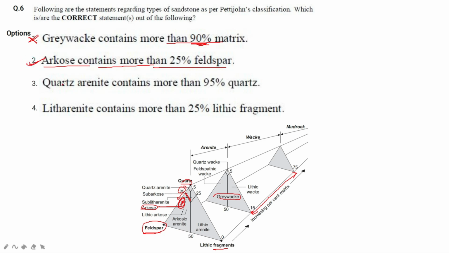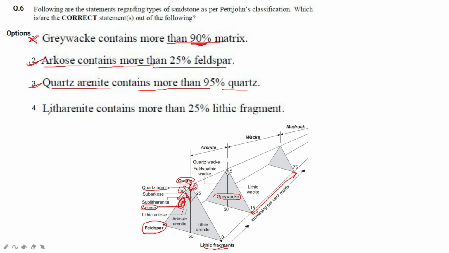The third option is quartz arenite contains more than 95% quartz. You can see 5 is mentioned here, which is the percentage of lithic fragments, 5%. Quartz is 95% here, so this option is also right.